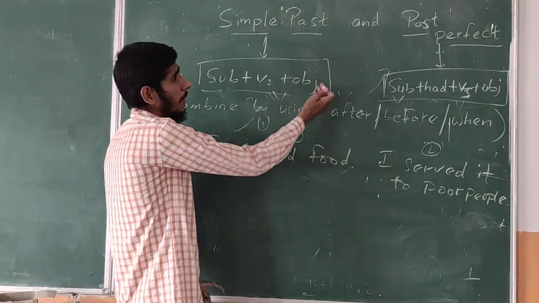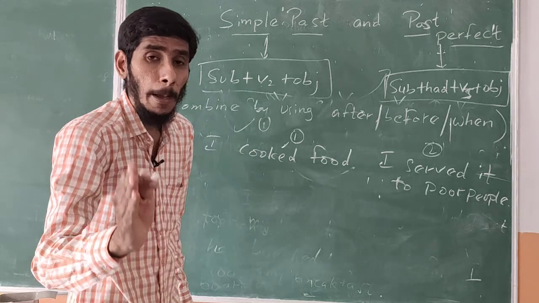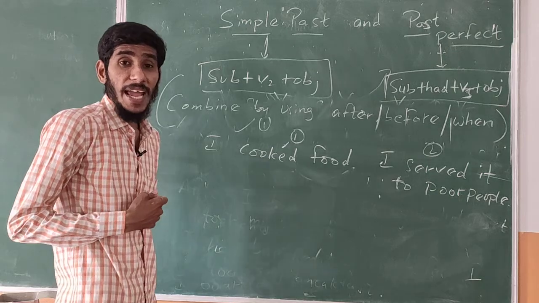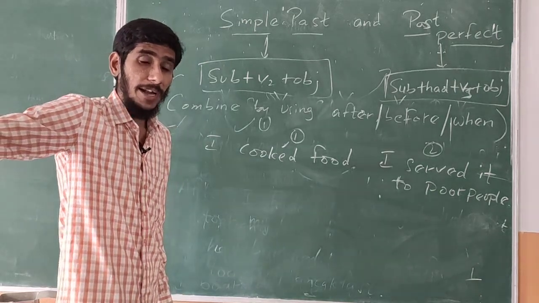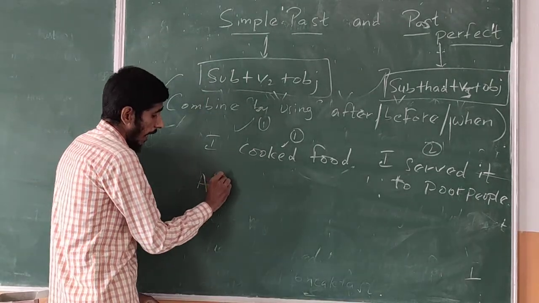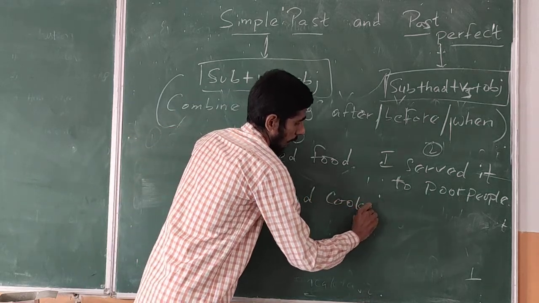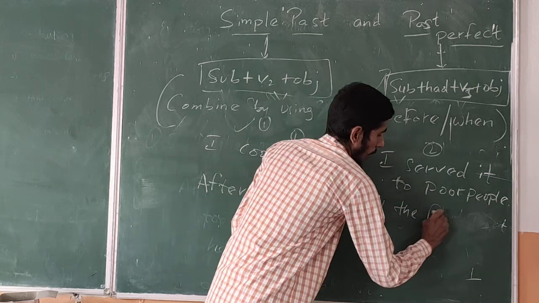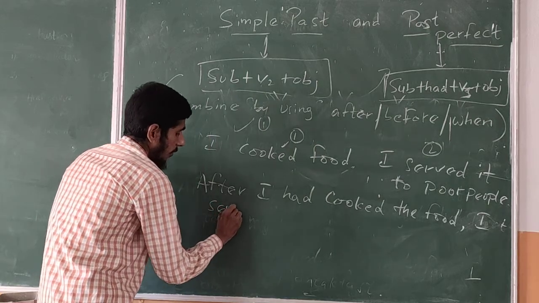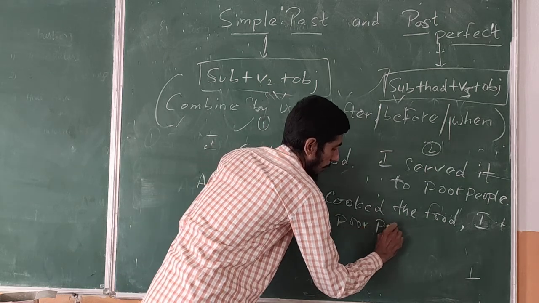Now join the two sentences by using simple past and past perfect. The first action should be written in the past perfect and the next action should be written in the simple past. So what did you write here? After I had cooked the food, I served it to the poor people. Right, like this, no?